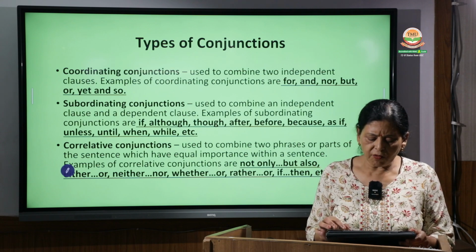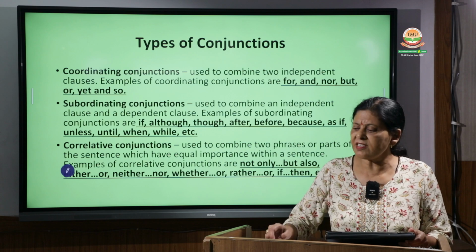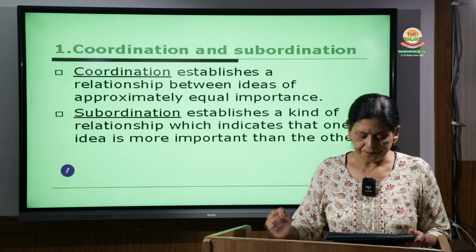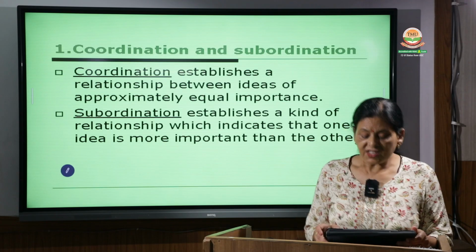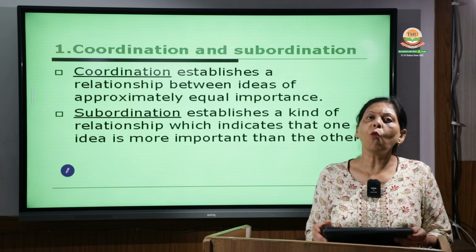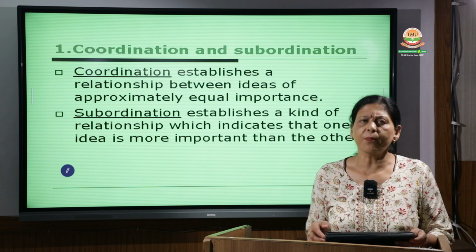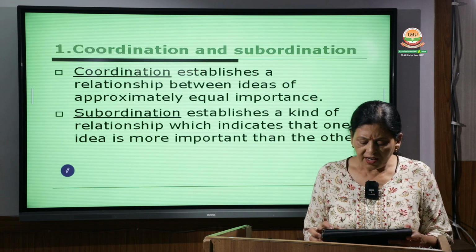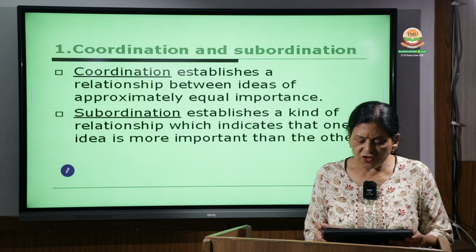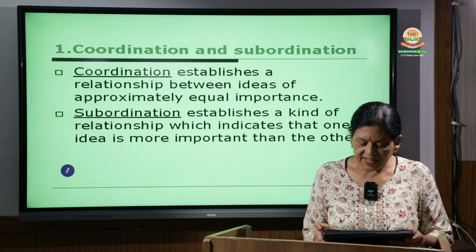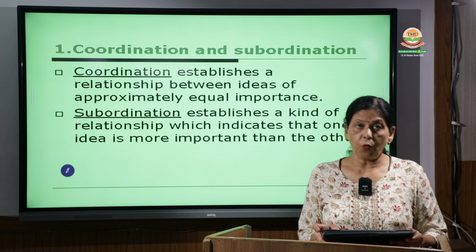So now I think we have discussed types of conjunctions. Now let's see them individually. That is, what is coordination and what is subordination? Now, coordination establishes a relationship between ideas of approximately equal importance. What is coordination?